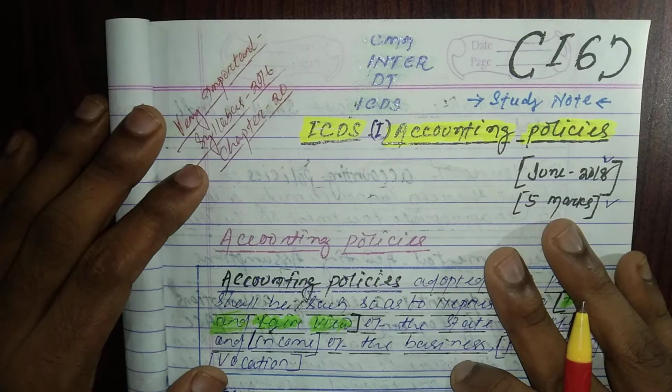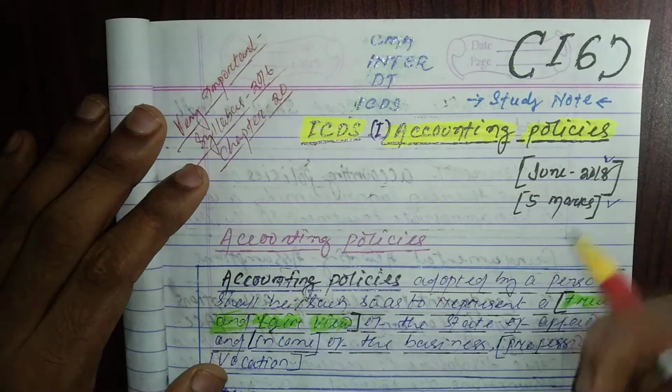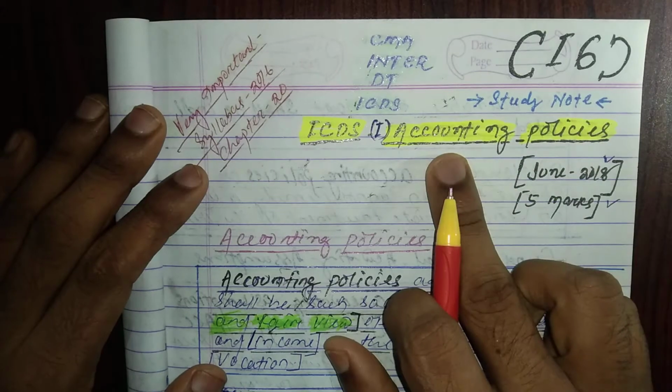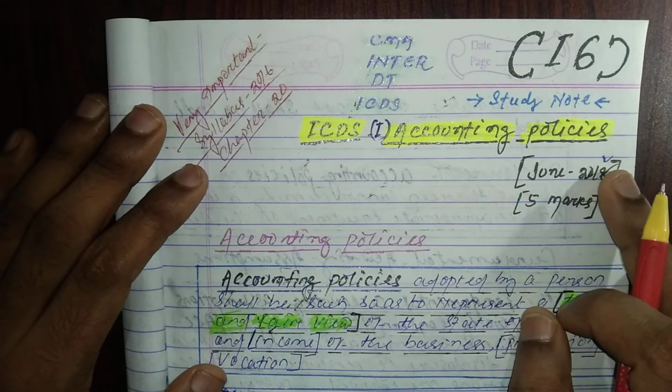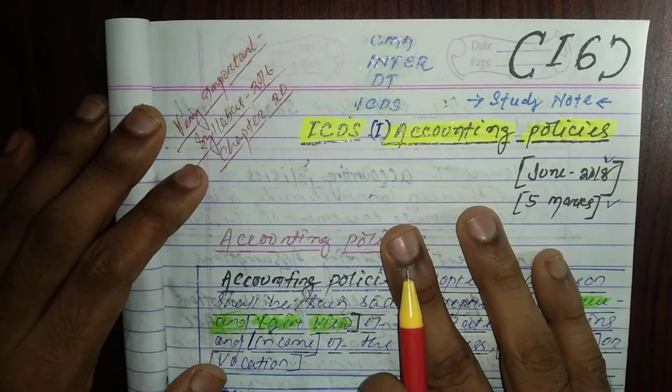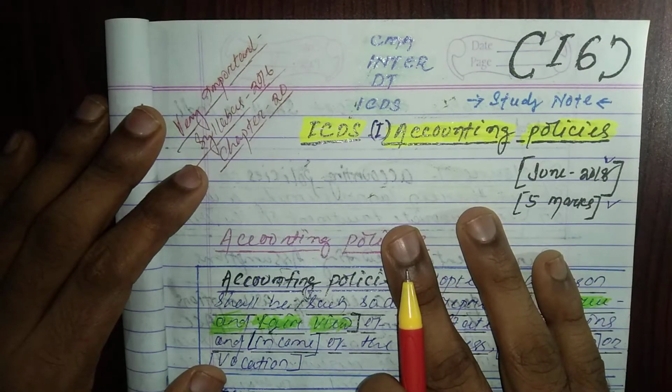So in this video I am going to share one of the important topics, that is ICDS I, accounting policies. This is your lecture number 16 and this topic already came in the June 2018 examination and carries 5 marks. So it is very important from your examination point of view. So without wasting any further time, let's get started.